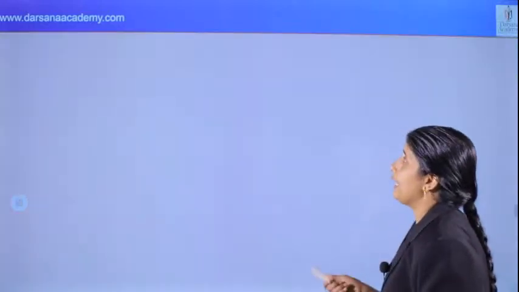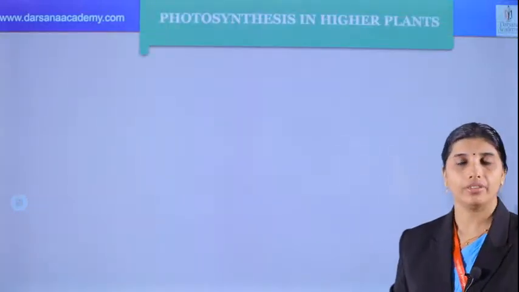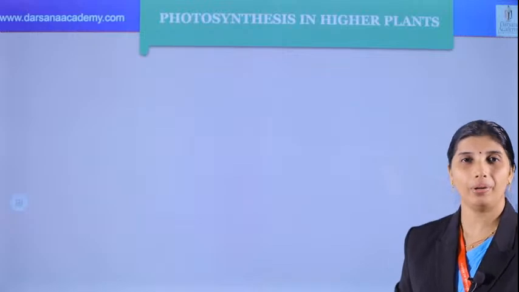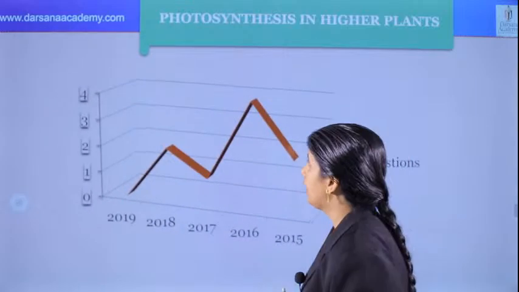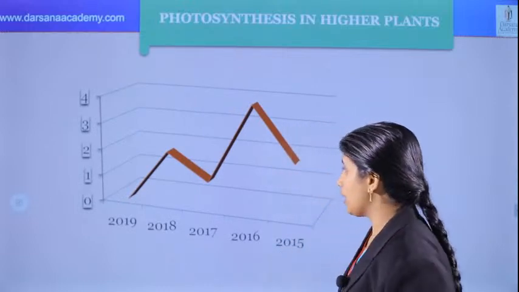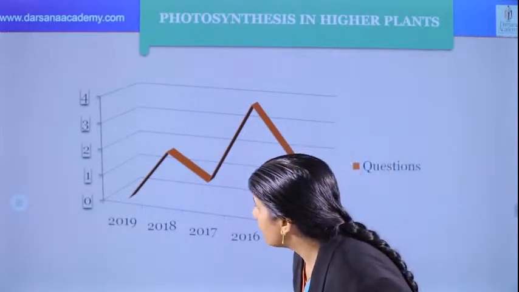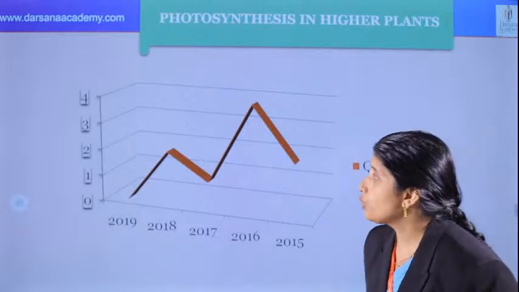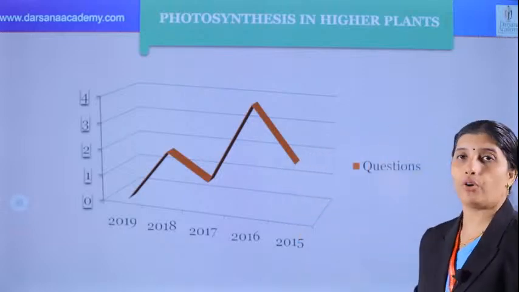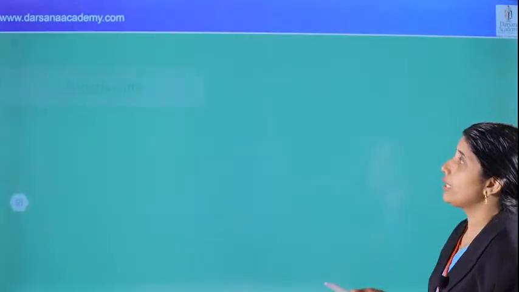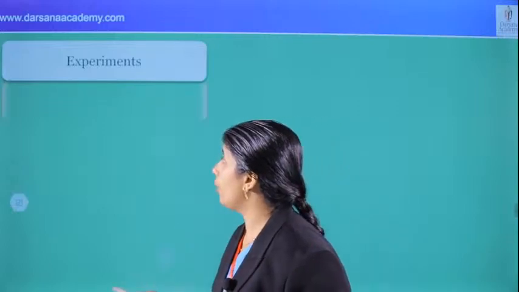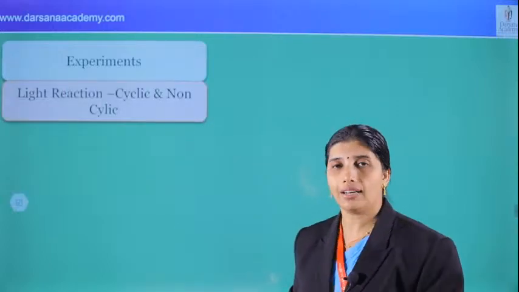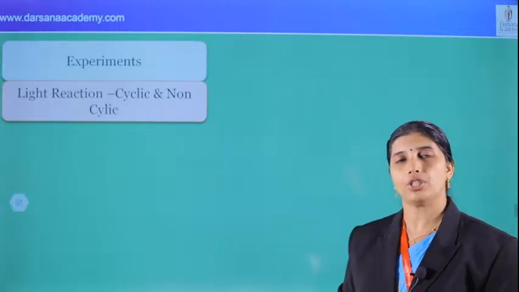Next chapter, photosynthesis in higher plants. That's also a very, very important chapter. Going through the previous questions, in 2016 there were 4 questions, in 2017, 1 question, and in 2018 and 2019, 2 questions were asked. Very important. These are the different concepts in this chapter. Experiments: thoroughly go through the experiments, the year, very important, and the experimental material used is also important. And light reaction, we know cyclic and non-cyclic photophosphorylation are there.